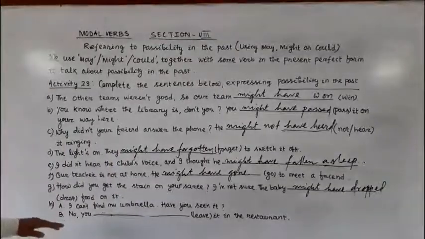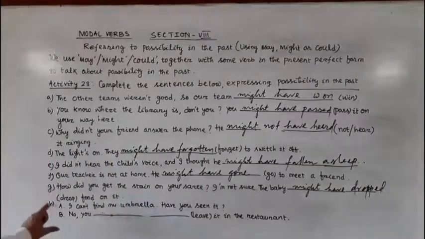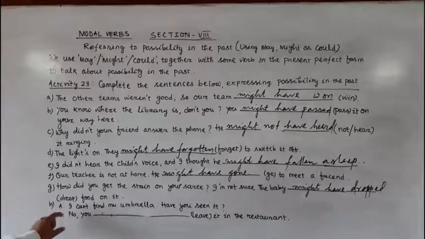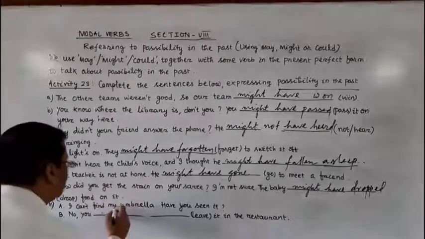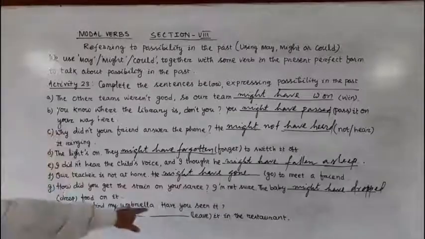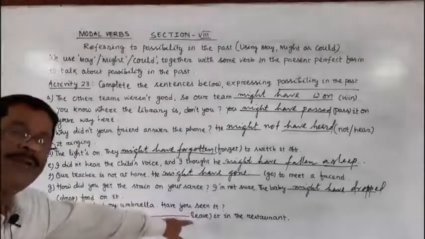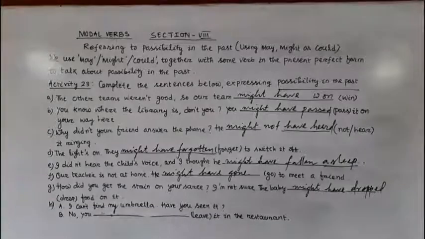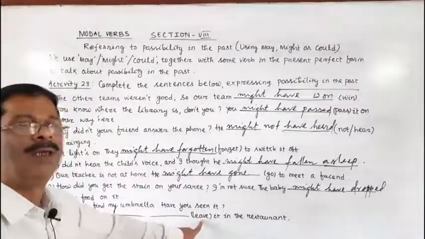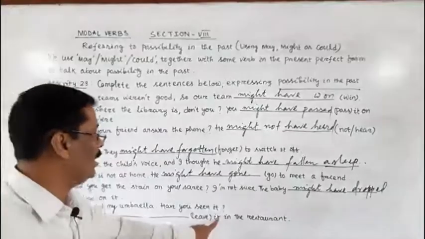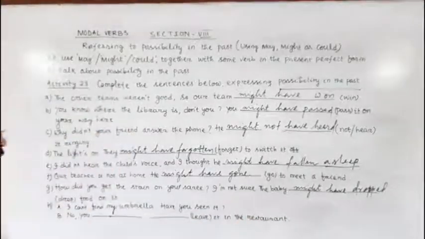Now the last question. It is the conversation between A and B. A asks B, I can't find my umbrella. Have you seen it? No, you dash. The verb that is given in the bracket is leave, to eat in the restaurant.